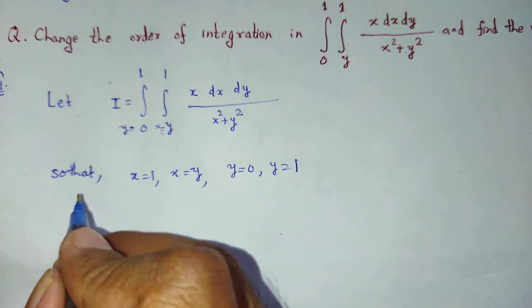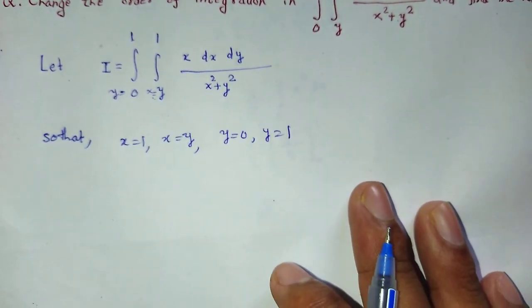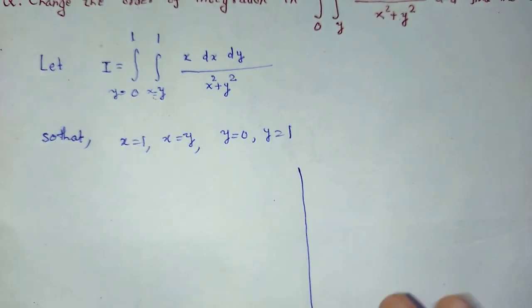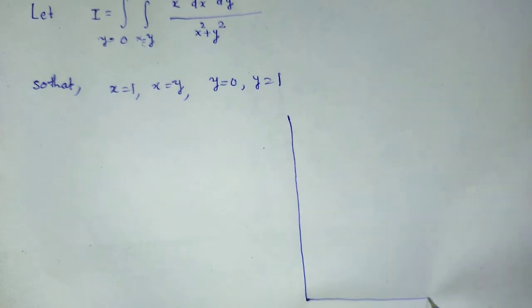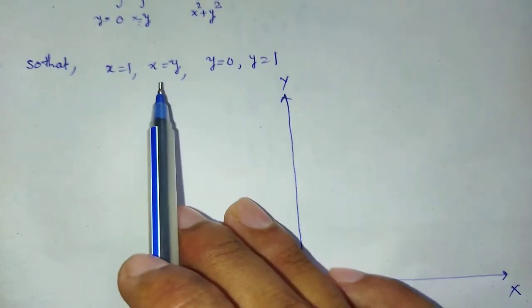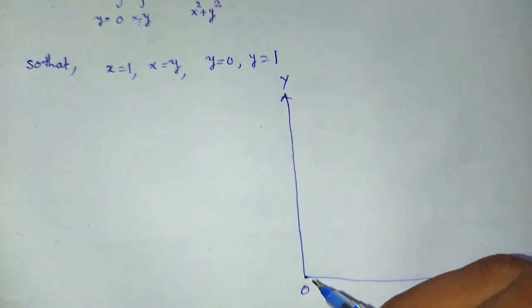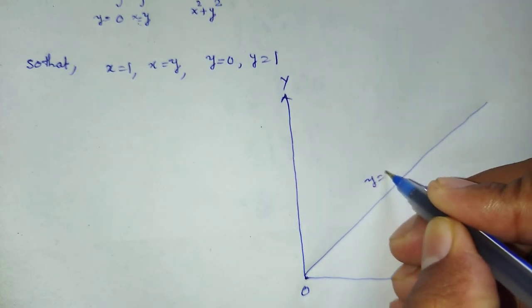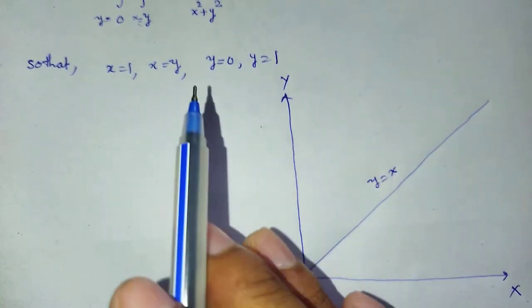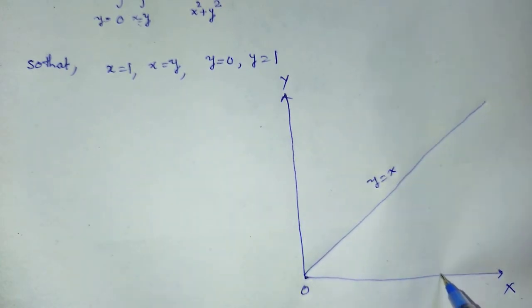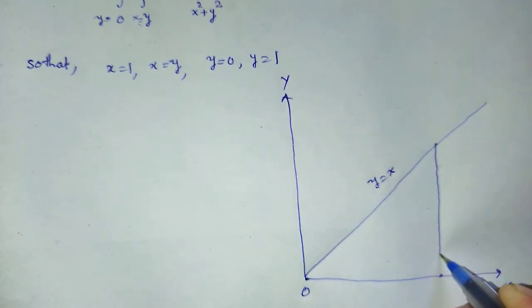Then we draw a curve or a region to solve this type of question. Look at that figure. Here this is the x axis, that is the y axis, and this is the line y equal to x or x equal to y, and x equal to 1 is that line.